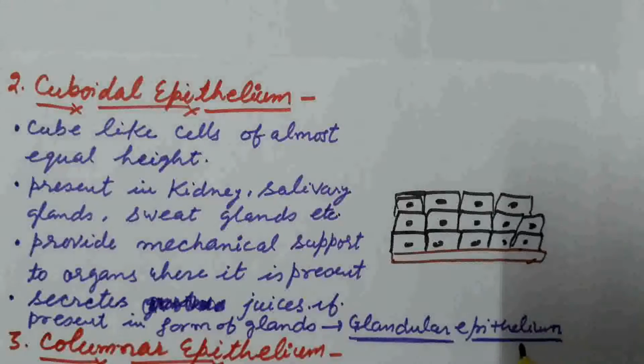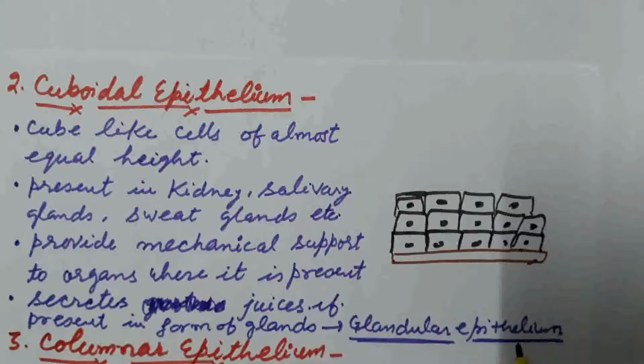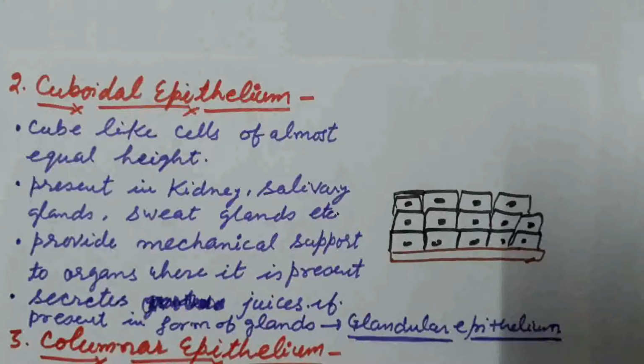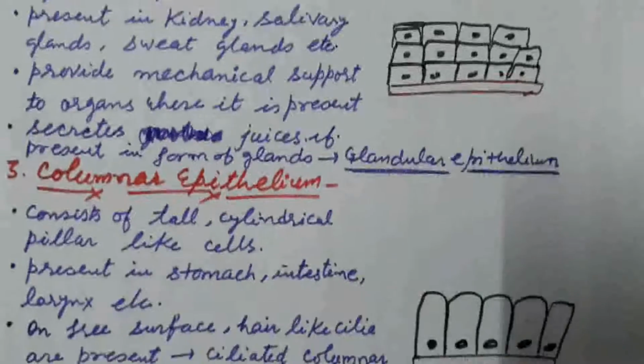Glands present in cuboidal epithelium secrete juices. As in the case of sweat glands, sweat is released. And in the case of salivary gland, saliva is secreted. So such a type of cuboidal epithelium where epithelial cells are modified into gland-like structures is known as the glandular epithelium. Third type of epithelium is the columnar epithelium.